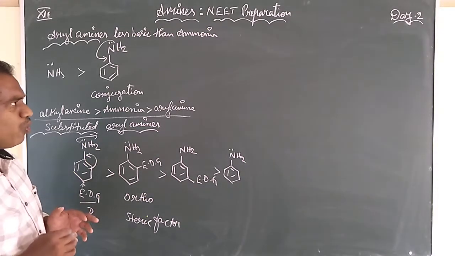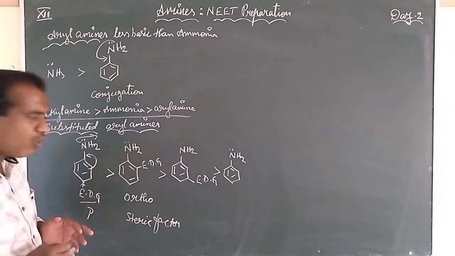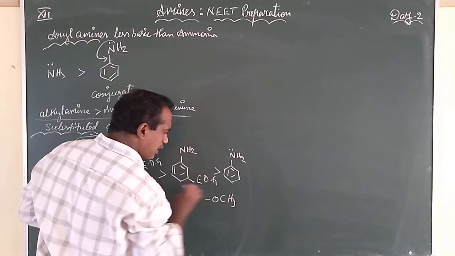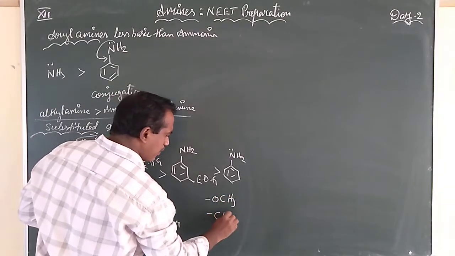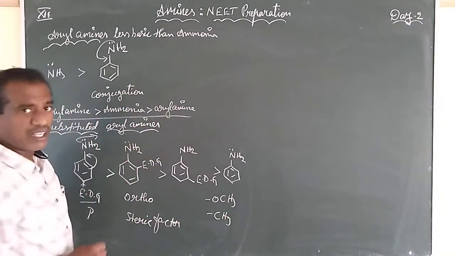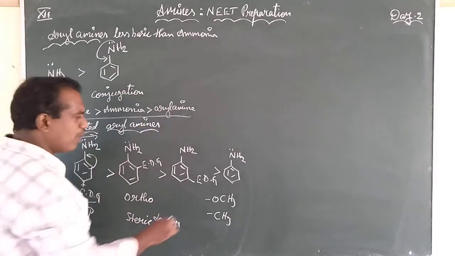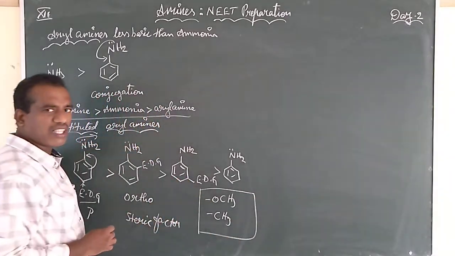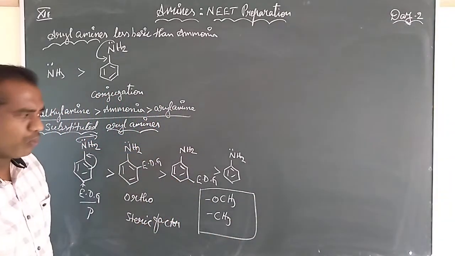Now we need to know some examples of electron donating groups. Most of the examples we come across are the methoxy group and the methyl group. These two are the best examples of electron donating groups.